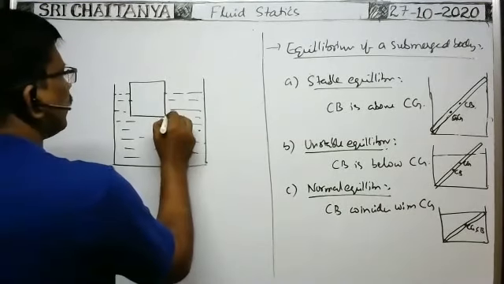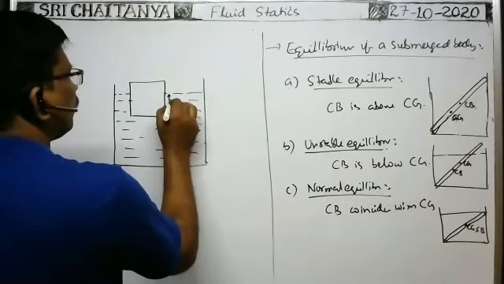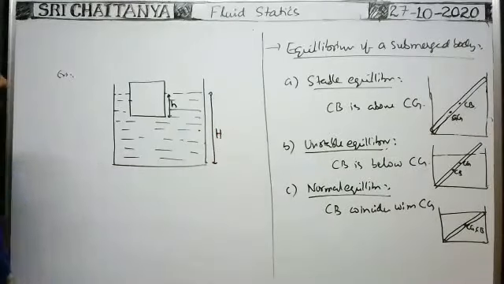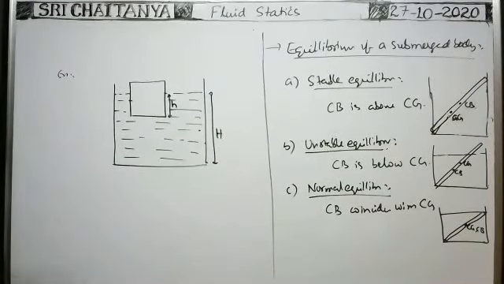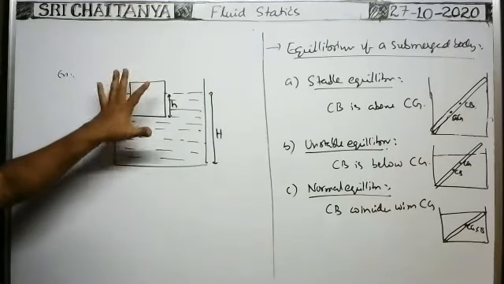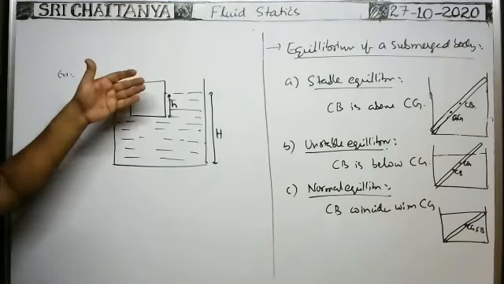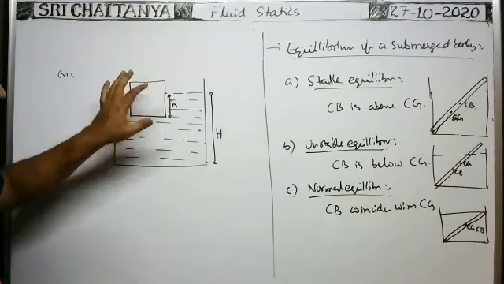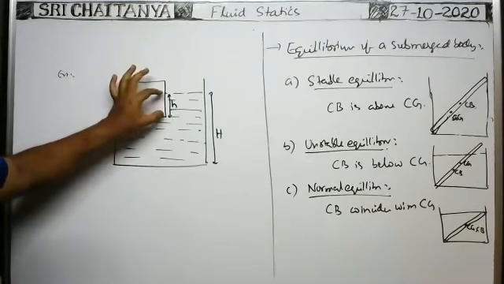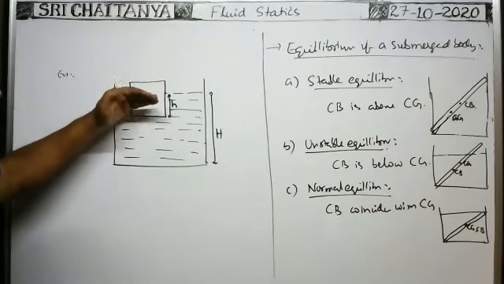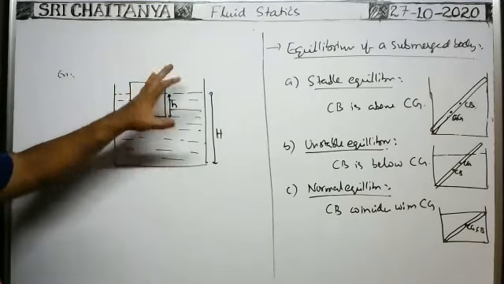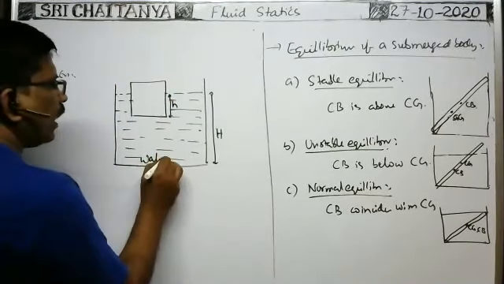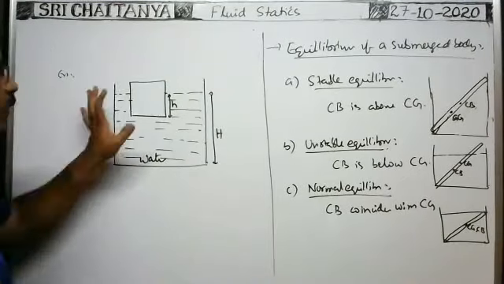In that case, the height of the ice block submerged in the liquid is small h, and the height of the liquid in the beaker is capital H. Whenever the ice has not been converted into water, small h height of the ice block is submerged in the liquid while it is floating. The height of the water in the beaker is capital H when it is floating.